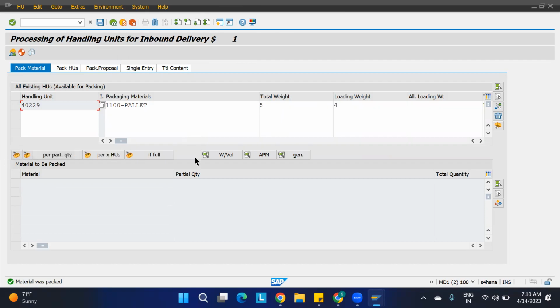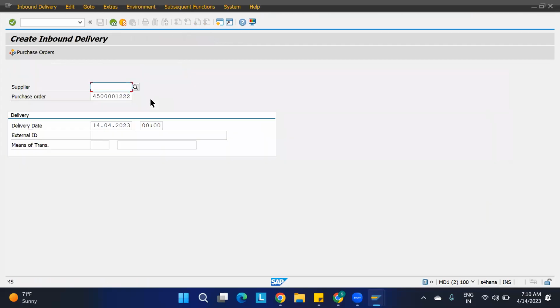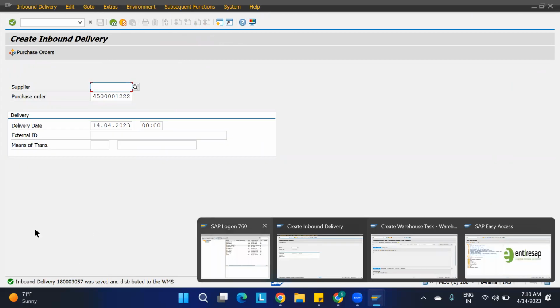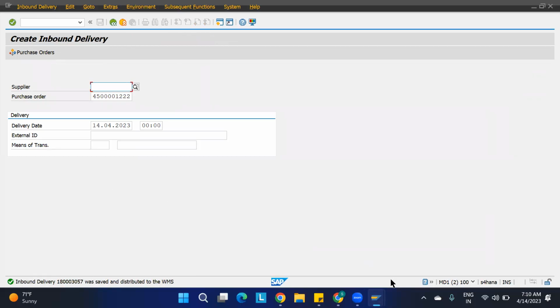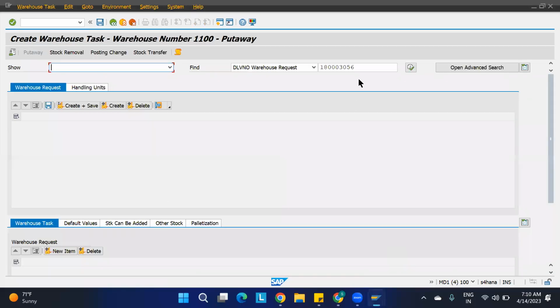That is why I have packed it there. This step I forgot there. That is why I packed the material and I am moving. If you are packing it here, that is not required. So if you are packing it, I'll just take this one. That's 3057. I'll take it. And you can proceed. Not an issue.